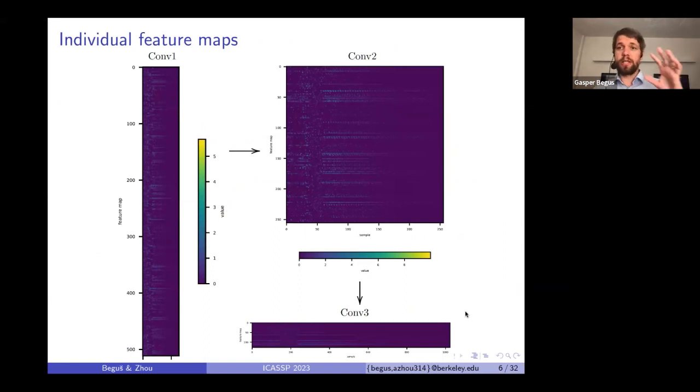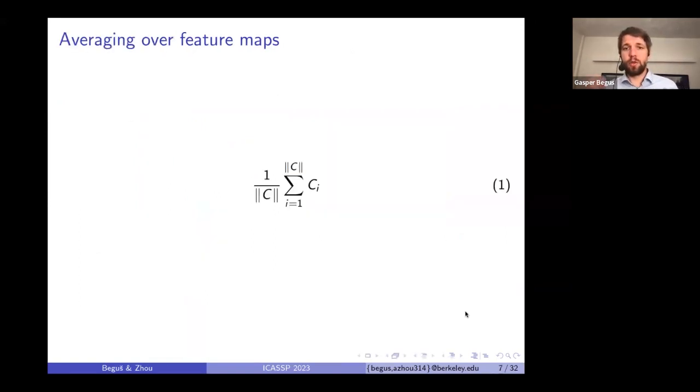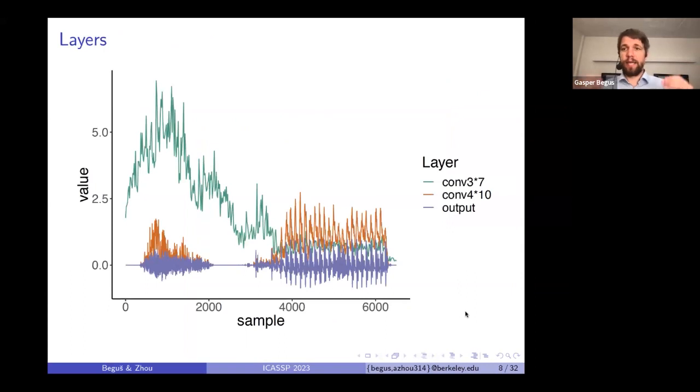But if you just look at the feature maps, these are a few convolutional layers and all feature maps there, they're not very interpretable. And so that's why we propose that if we average over all feature maps in each layer in the time domain, we get a very interpretable summary of what each layer encodes.